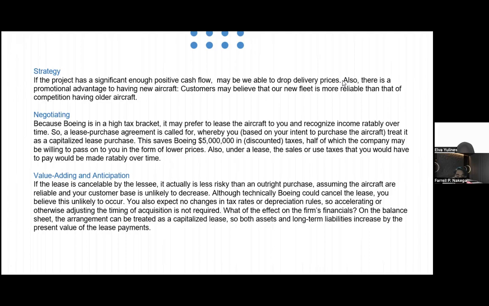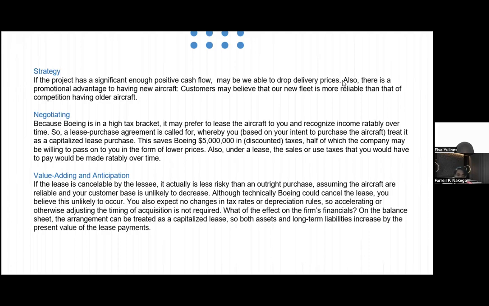5 million in this context, half of which the company may be willing to pass on to you in the form of lower price. Also, under a lease, the sales or use tax that you will have to pay will be made relatively over time.